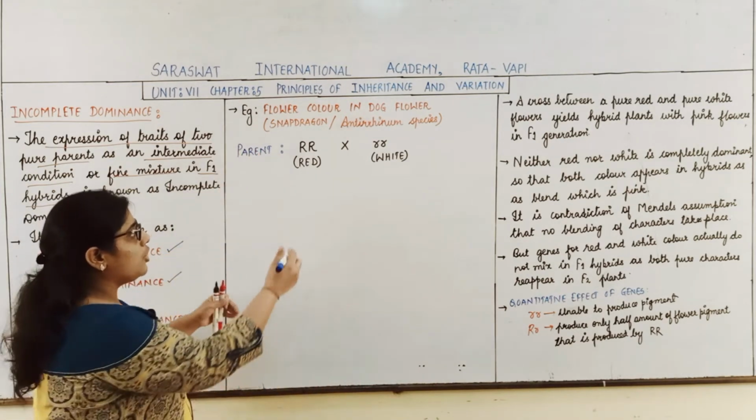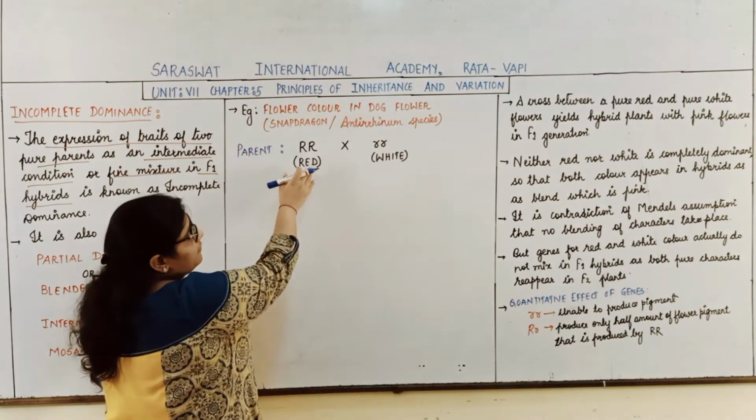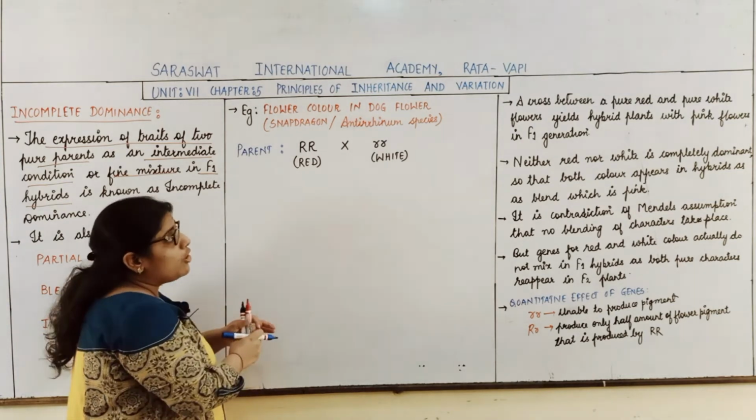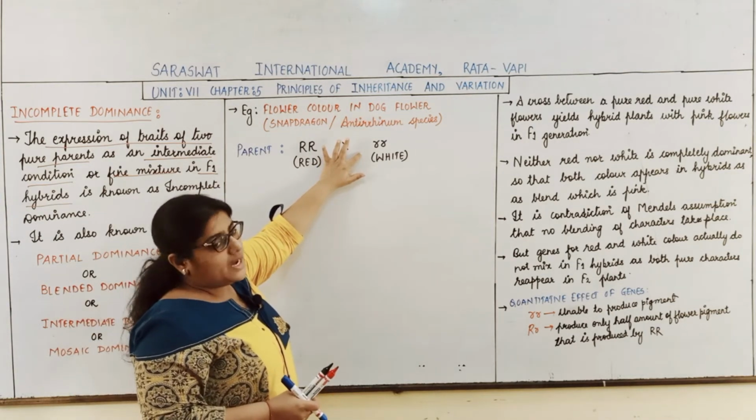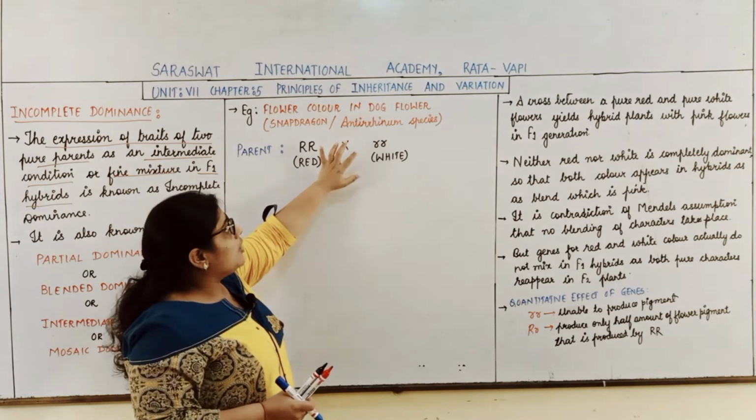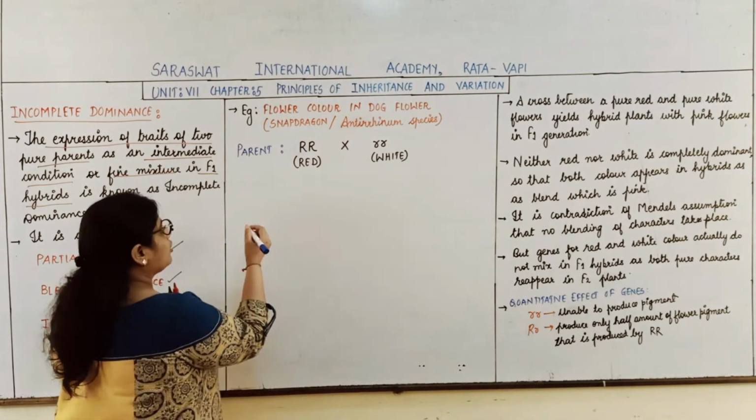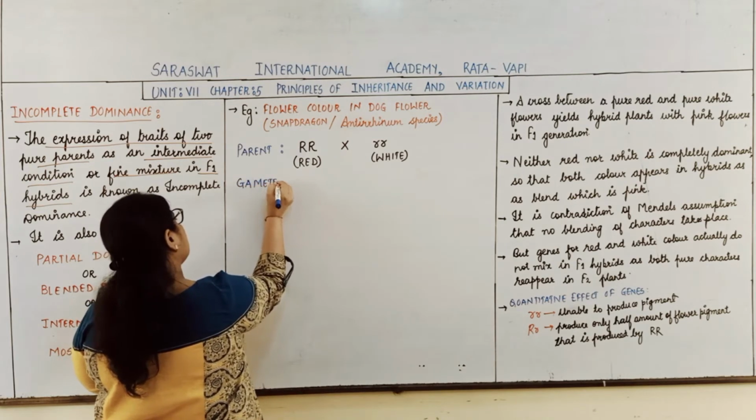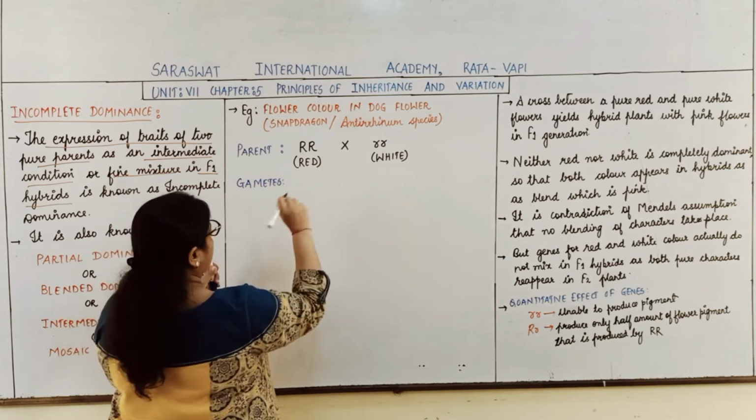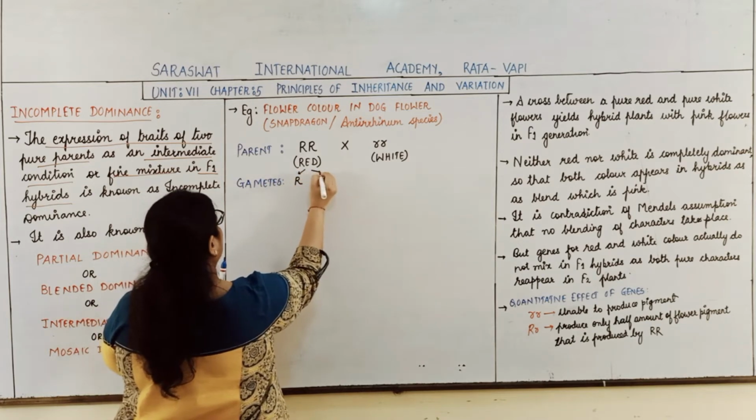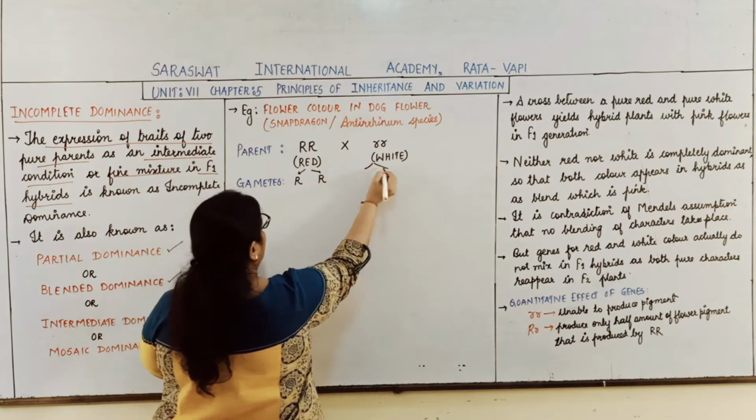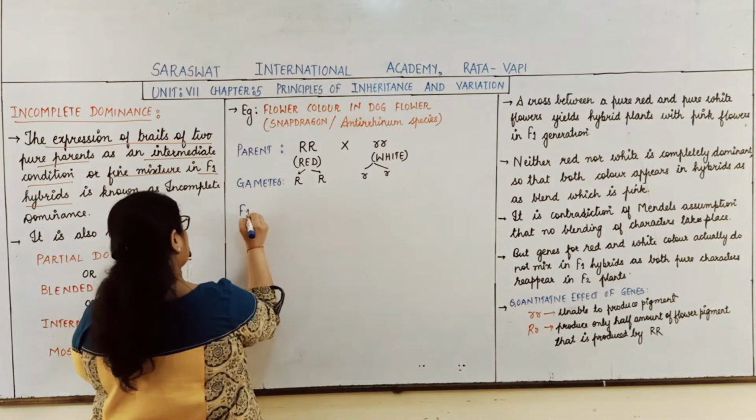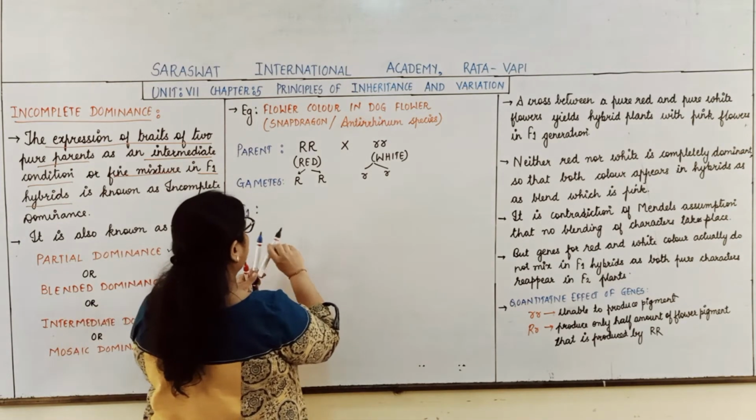So, when the pure red colored flower of snapdragon with the genes capital R capital R was crossed with the pure white colored flower of snapdragon, then what was obtained? Basically, the gametes produced here will be which type of gametes? Capital R in this condition, and here small r and small r. Now students, the F1 generation. We will form the Punnett square, students.